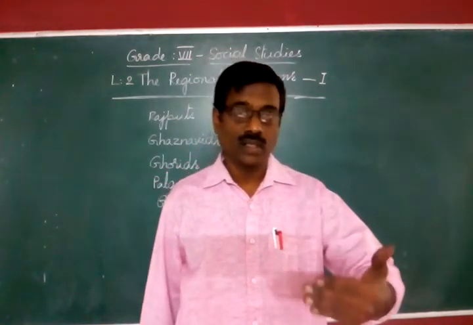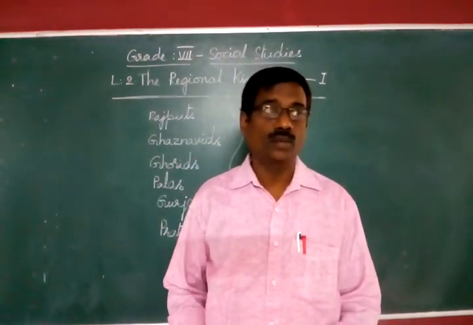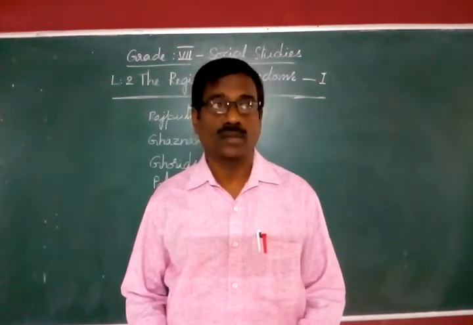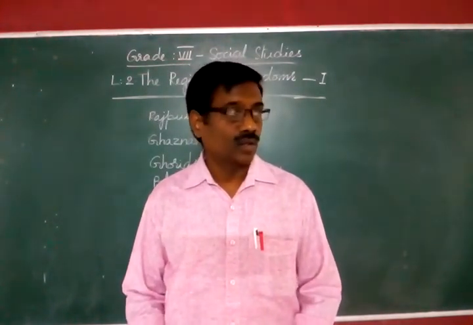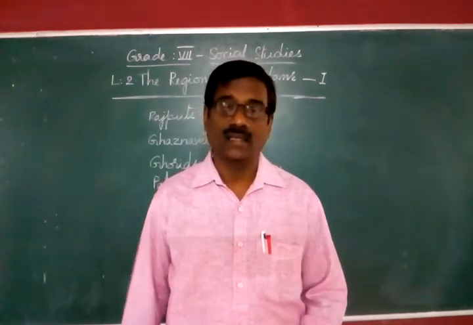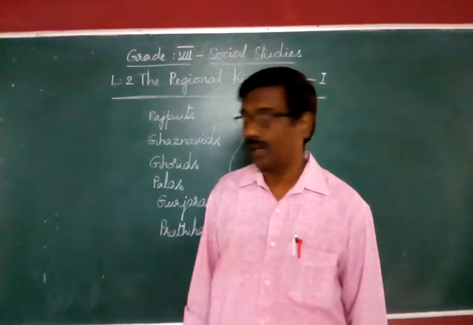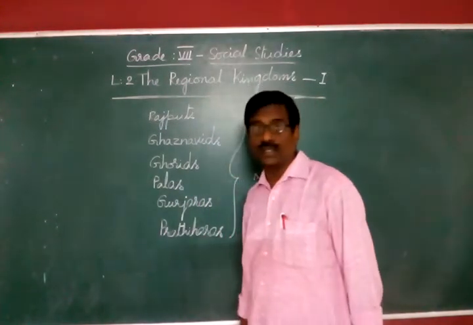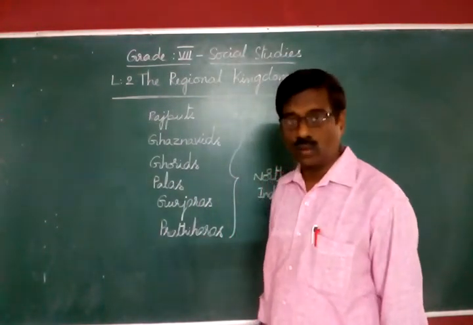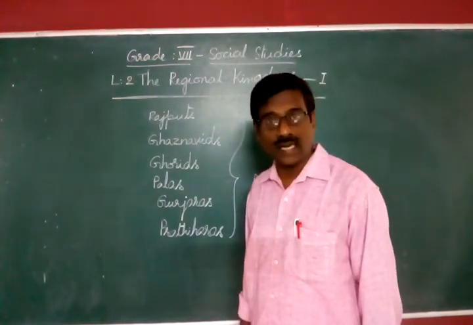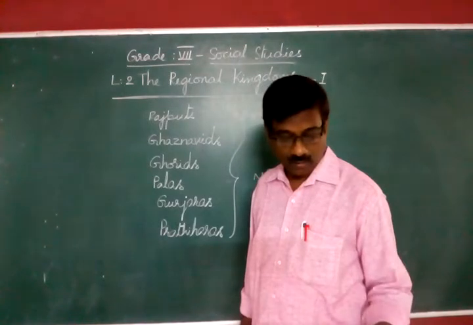Please copy down in your HW or rough notes. I repeat again: Rajputs, Ghaznavids, Ghurids, Palas, Gurjaras, Pratiharas.